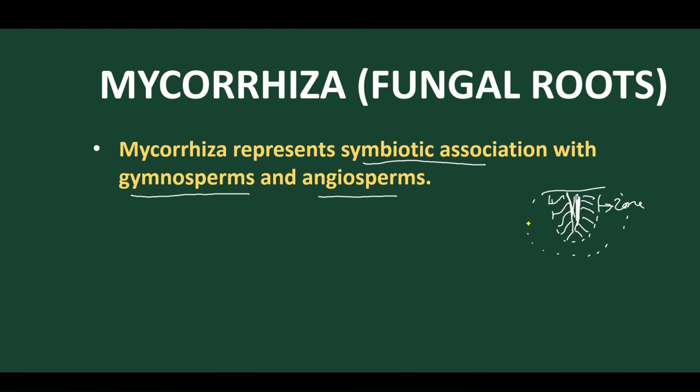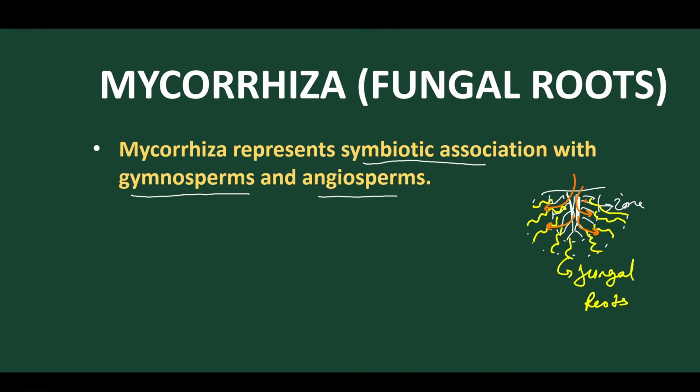For that, what happens? Now these fungi help in providing them food materials from the outer zone. So these are the fungal roots. These fungal roots get symbiotically associated with these higher plants, and they provide ample amounts of nutrition: phosphorus, nitrogen, minerals, etc. And in return, they extract food materials from the plant.